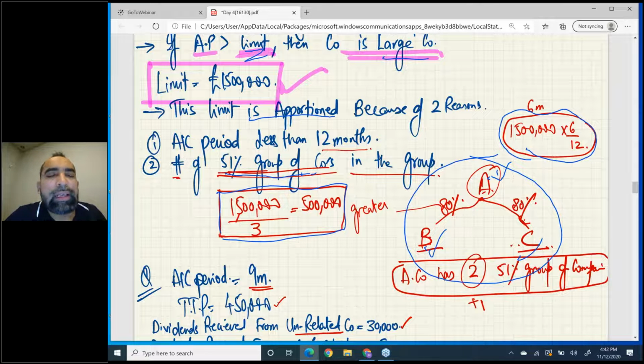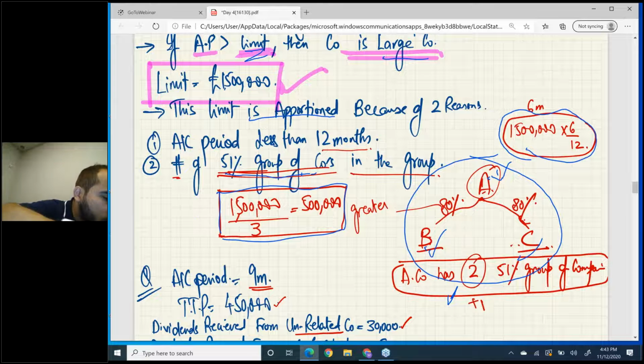I repeat, in the exam the wording will be like this: a company has two 51% group companies. So two 51% group companies means we have to add one also for ourselves. Two members other than us, and we add one for us. So automatically, in this case you have to divide the limit by 3.